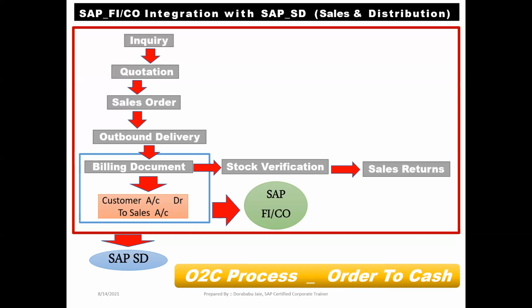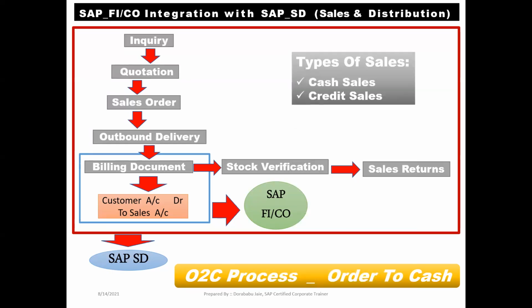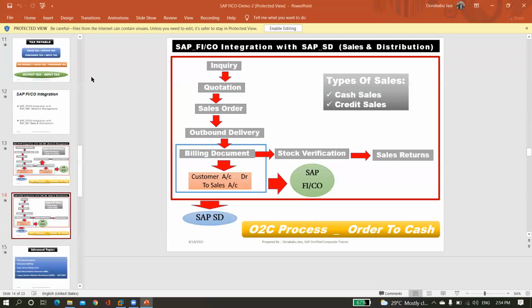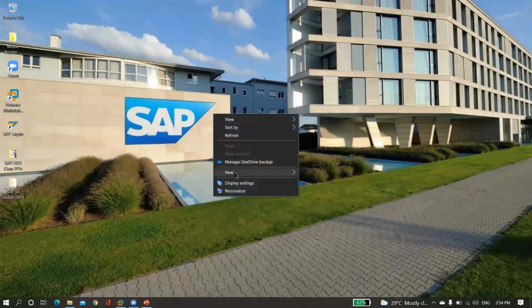Okay. On the due date, our SAP FI end user will collect the amount from the customer, and they will clear the sales invoice at our SAP FI level in our accounts receivable sub module. Right. And continuation. How many types of sales do we have? We have two types of sales. One is cash sales, and the second one is credit sales. If it is cash sales, we have to follow the same process. If it is credit sales also, we have to follow the same process. There is no change here. And continuation. We need to understand a few more points.